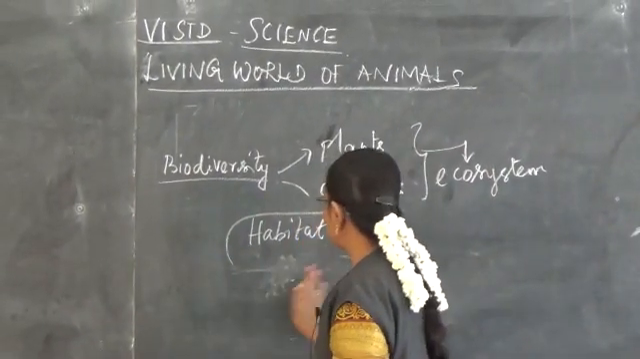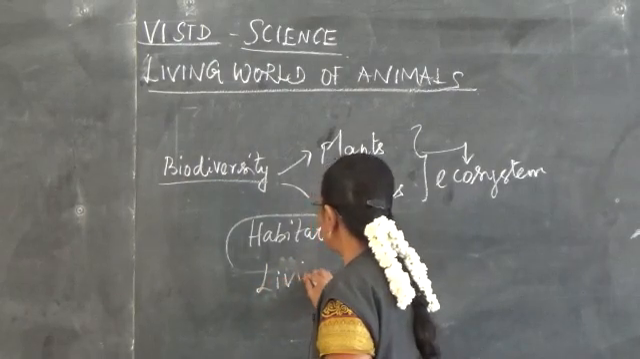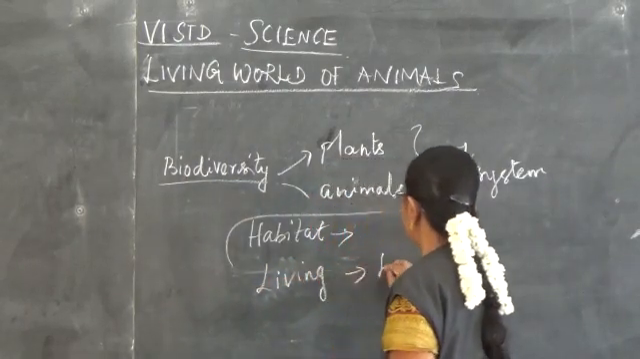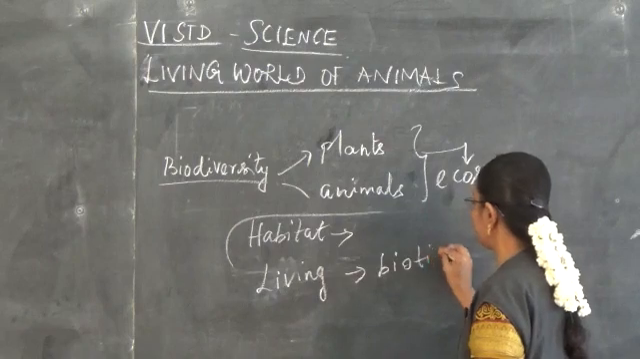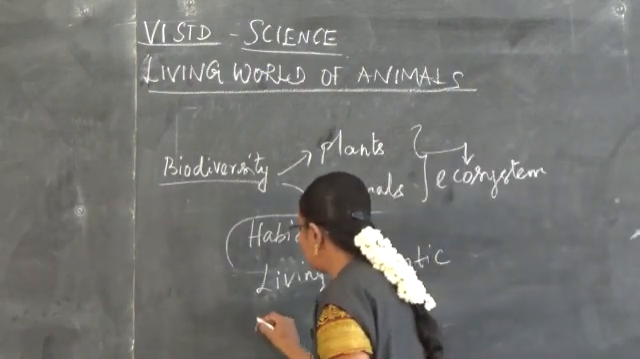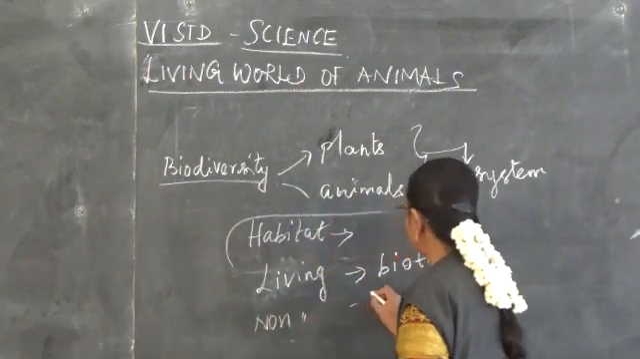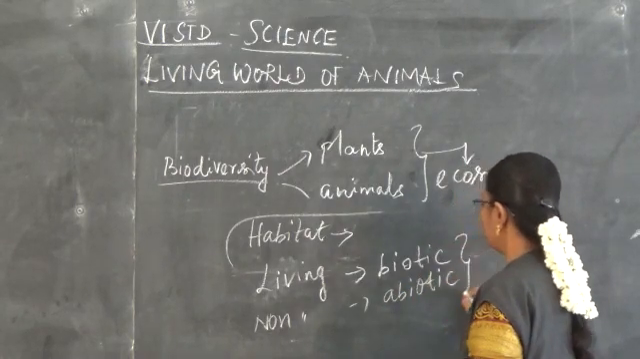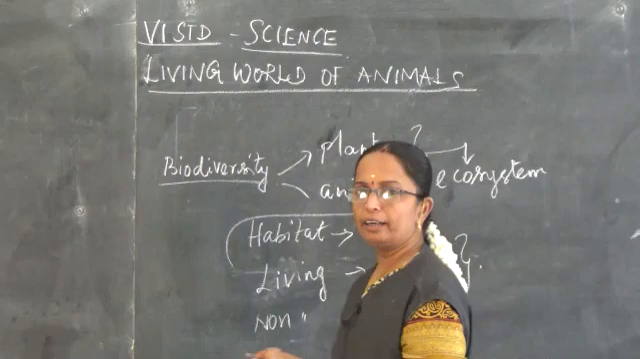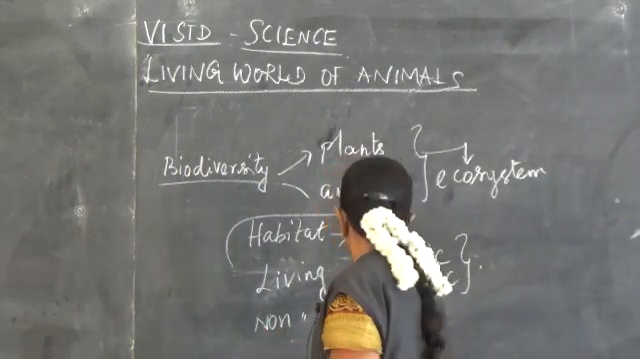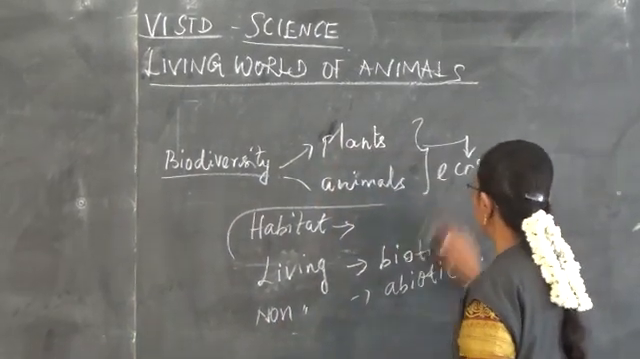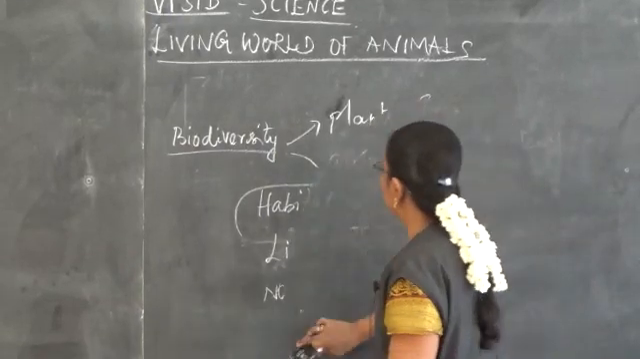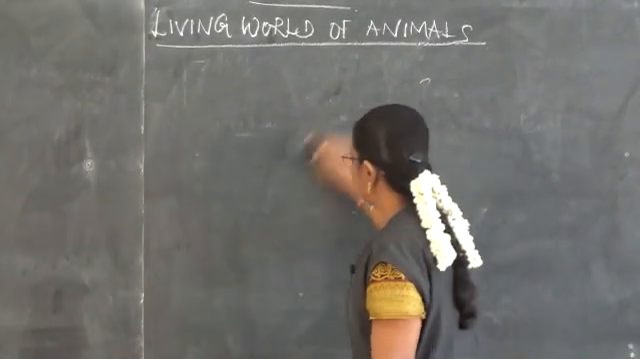So, the living organisms form the biotic diversity, and the non-living organisms form the abiotic system. So, we have seen all these in that chapter. And then about the unicellular and multicellular organisms.